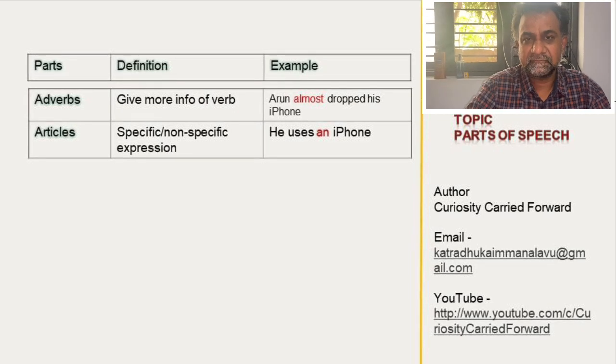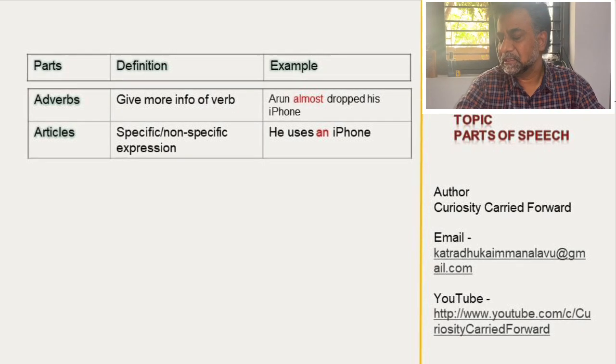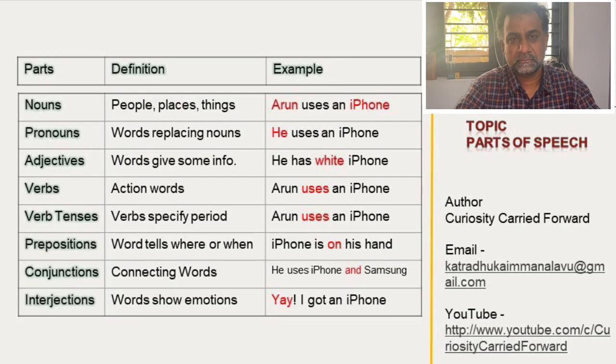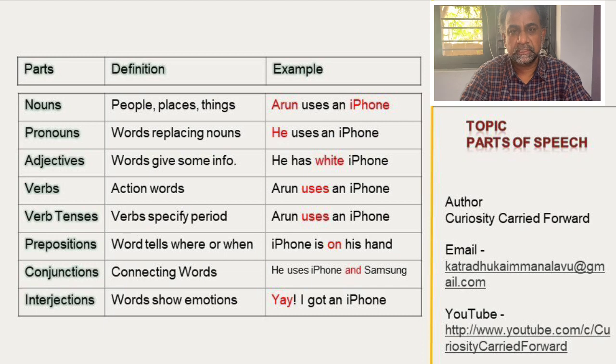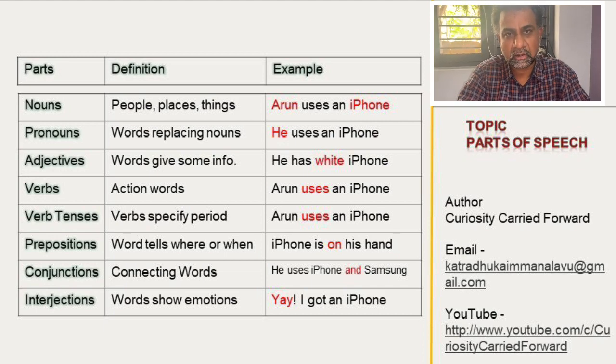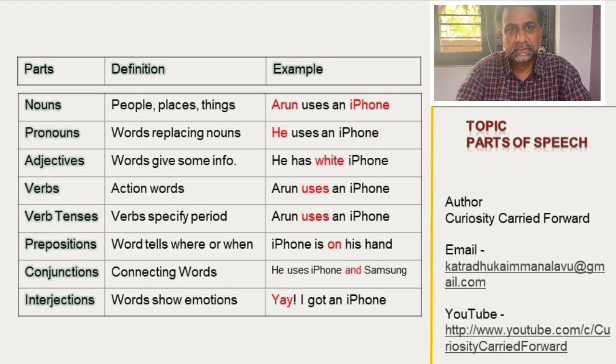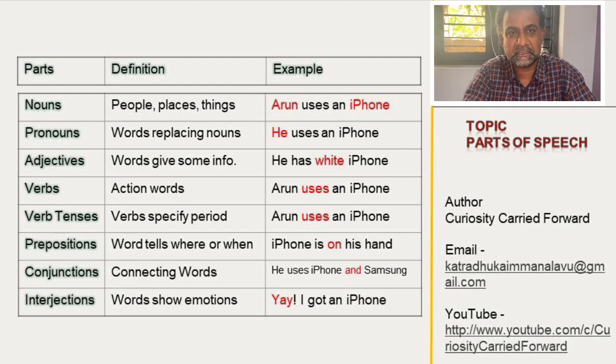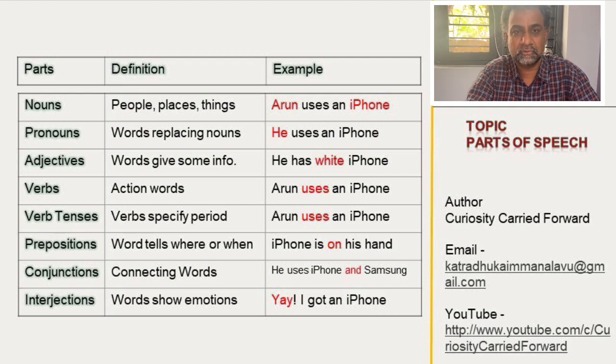So adverb. In this example I have given, Arun almost dropped his phone. Here, almost dropped his phone means he has not dropped it, but he was about to fall down. So we are giving some more information to the verb. Dropping is the action word, that is a verb. The additional word is almost. So almost is the adverb.